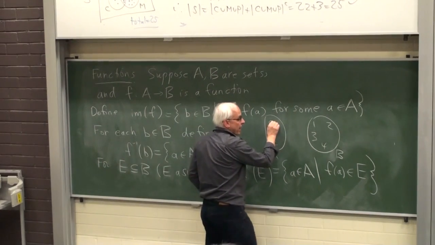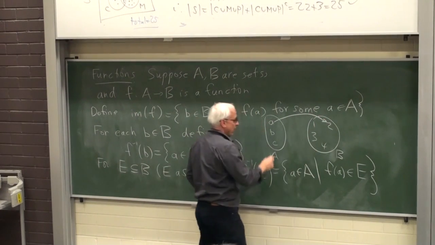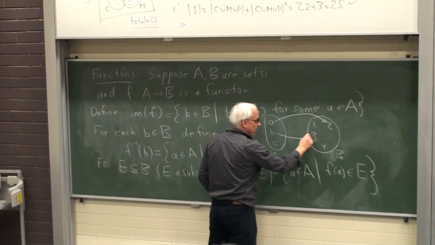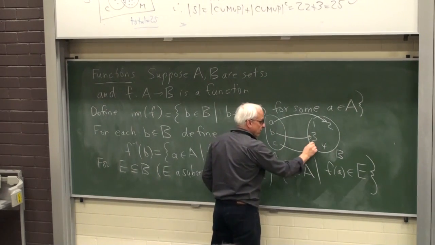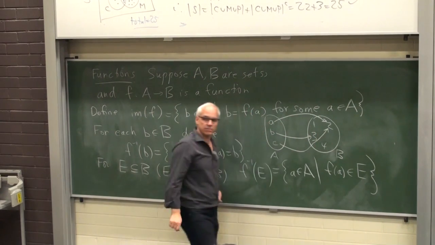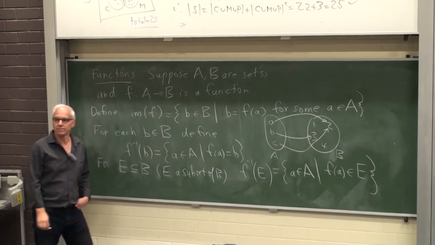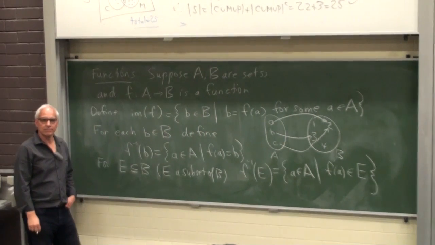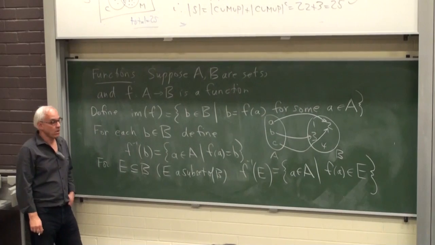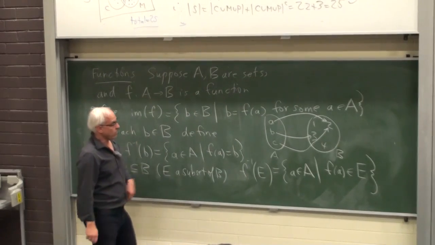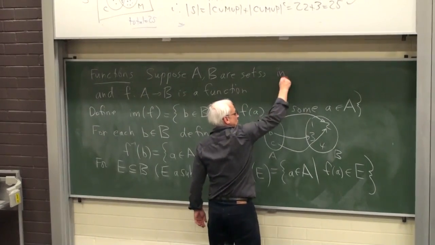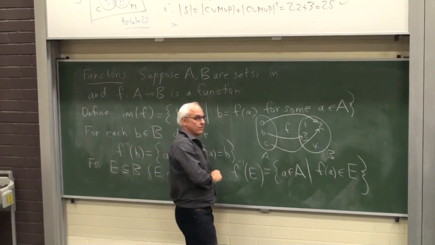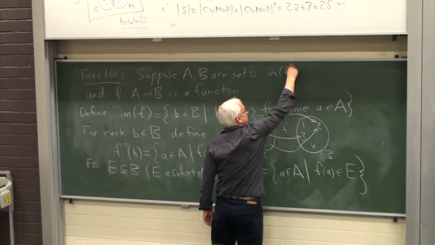So I'm going to declare that a goes to 2, and b goes to 3, and c goes to 2. Here's my function. Okay, so first of all, what is the image of f?